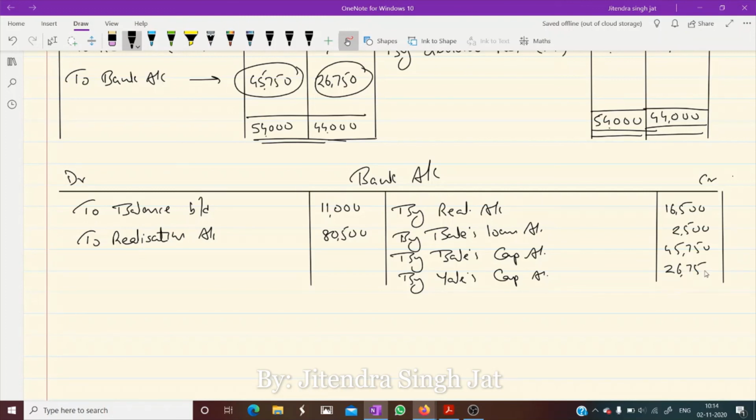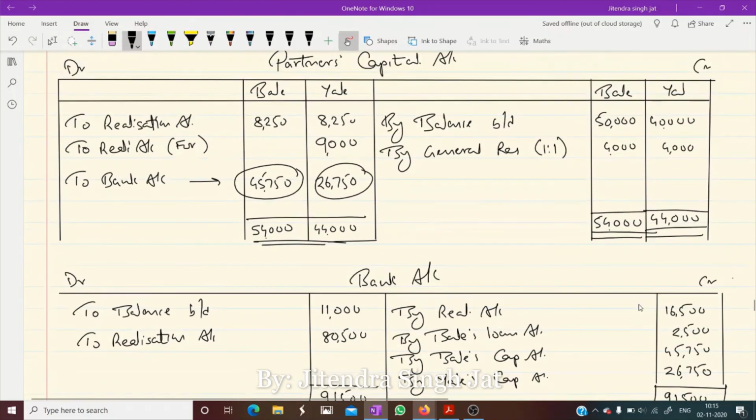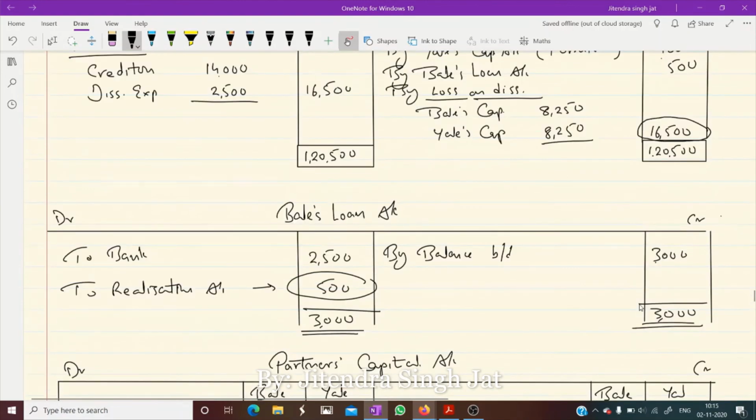26,750. And the total of both sides must be equal. This is what you need to remember. Now no balance will come. Children, okay, now no balance will come. The total of both sides must be equal. Like here 91,500 and total of this side must be 91,500. So let's do the total. 16,500, 2,500, 45,750, 26,750. It is 91,500. Correct. So this is how we prepare complete question. Yes, dear children. I hope it is clear to everyone.